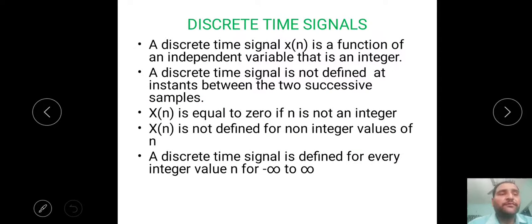So, discrete time signals, why? Because this is a subject called digital signal processing. We will discuss only discrete time concepts, not continuous time. In DSP there is no chance of x of t. We will always discuss signals as x of n. That's why we will discuss only discrete time signals and discrete time signal processing concepts. A discrete time signal is a function of an independent variable that is an integer. The major concept is that we consider only x of n, we don't consider x of t. What is meant by a discrete time signal? A signal which is defined at particular time intervals is called a discrete time signal.